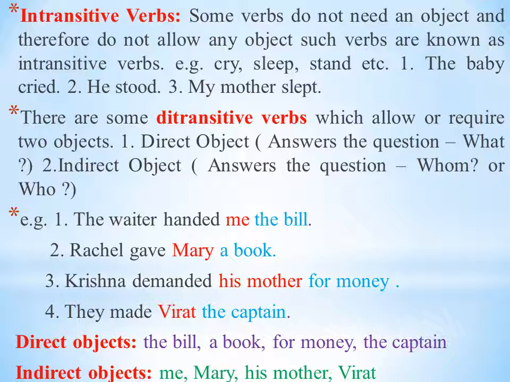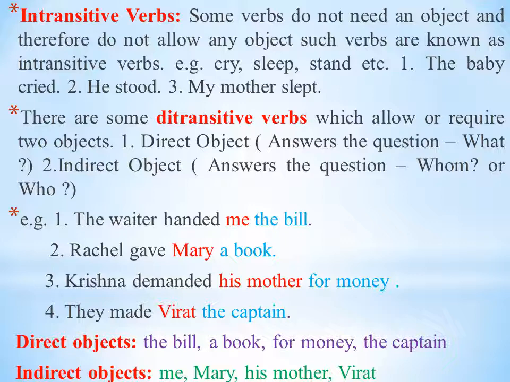In this sentence, there are two objects, me and the bill. In red color here, these are the first object, and in blue color in the sentences they are also objects.